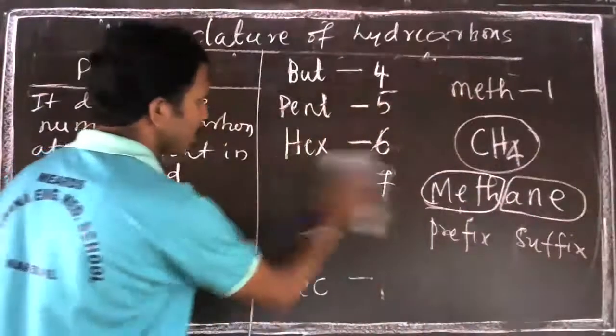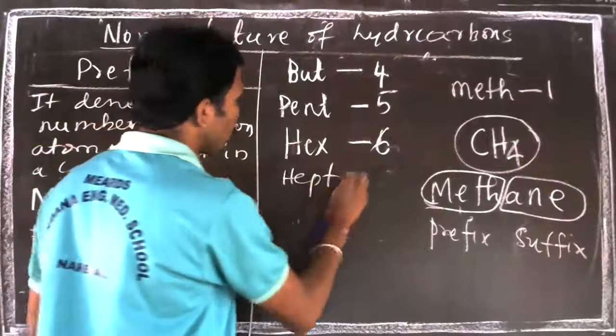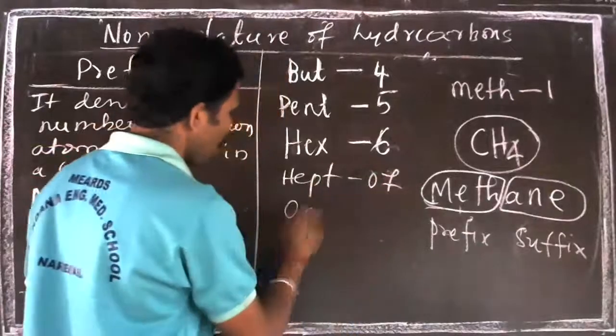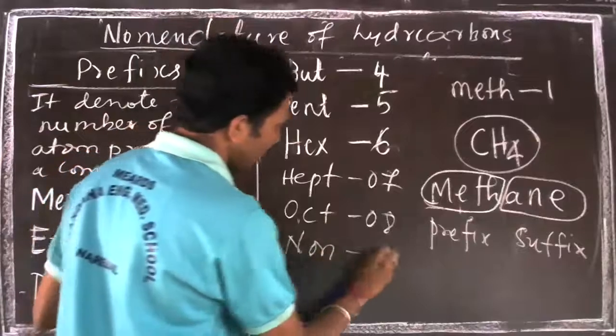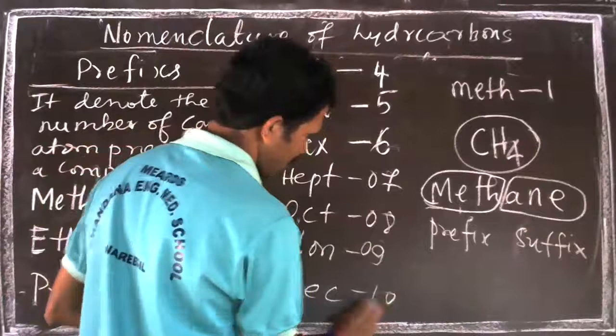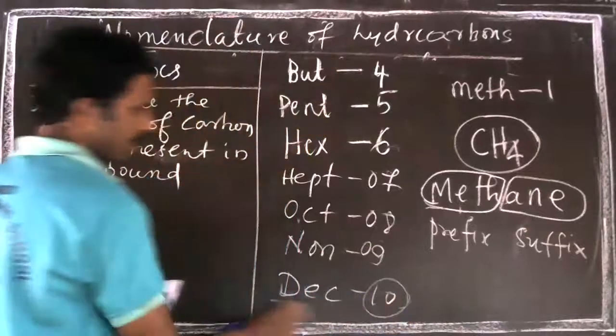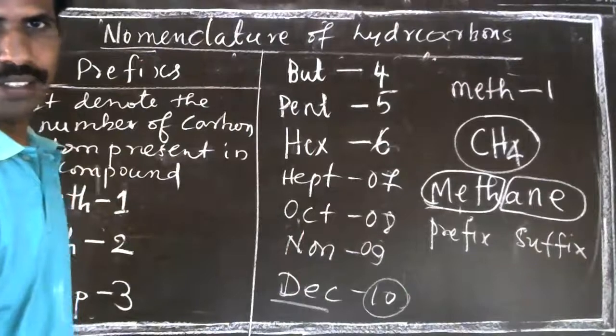I have missed one. Hept means 7, oct means 8, non means 9, and dec means 10. So if 10 carbon atoms are there, we use the prefix dec.